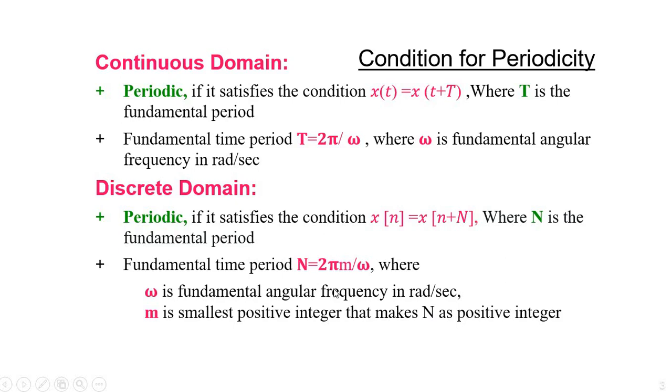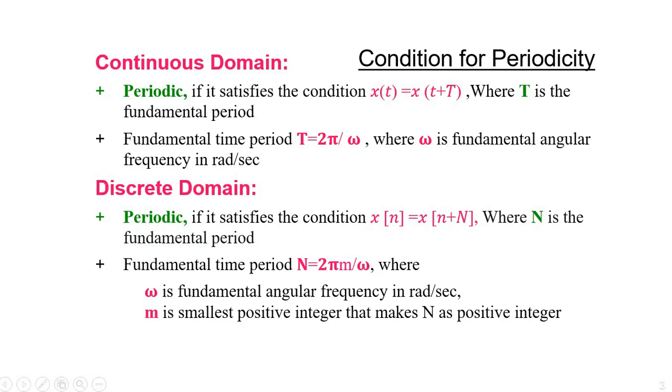So now here we have to remember two formulas. One is x(t) = x(t + T) in the continuous domain, and x(n) = x(n + N) in the discrete domain. The fundamental time period T is equal to 2π/ω. This is for the continuous domain. For the discrete domain, N is equal to 2πm/ω.